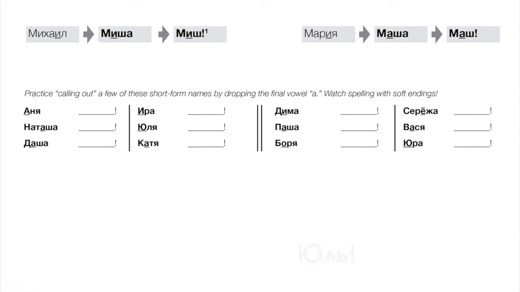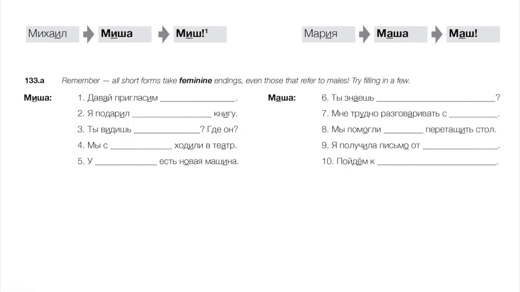Yulia would be Yul. Katya, Kat. Dima, Dim. Pasha, Pash. Borya, Bor, with a soft R. Seryozha would be Seryosh, Vasya would be Vas, and Yura, Yur. Okay, so that's fairly common, and I feel like those forms don't seem to be mentioned too often in textbooks and the like. So anyway, let's practice declining these. And again, the only trick is to remember they're all feminine.